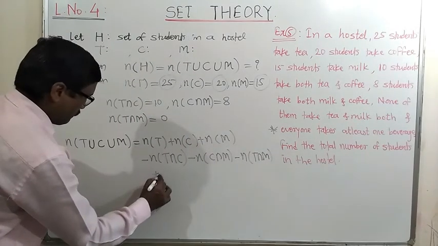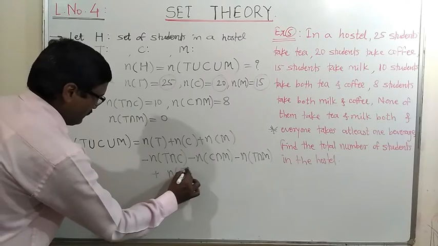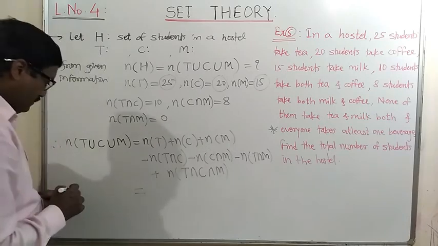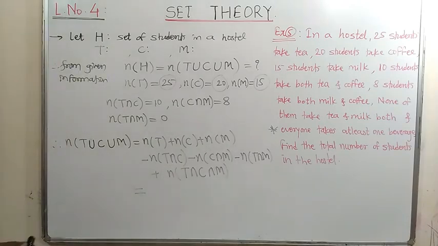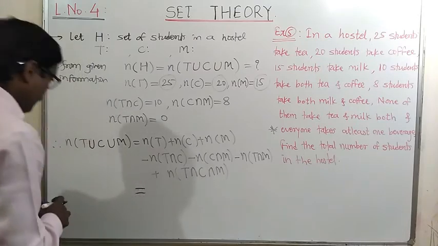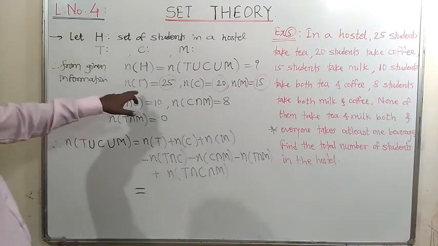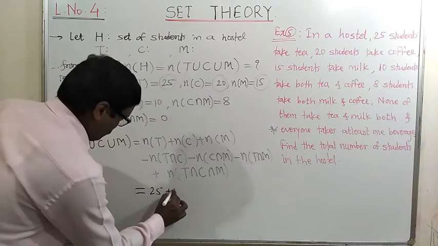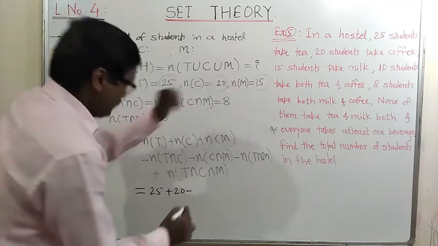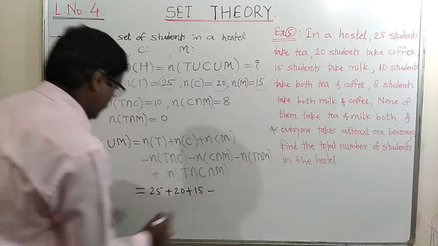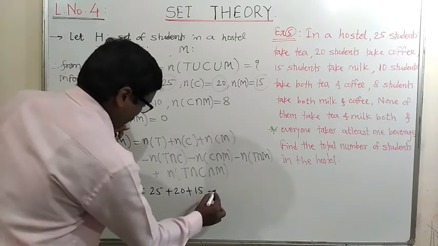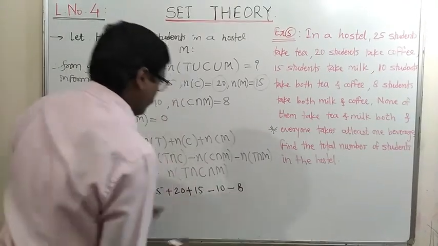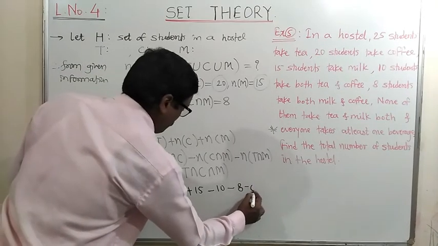And last, add the number of elements in T intersection C intersection M, so that we get: this is equal to number of elements in P is 25, plus number of elements in C is 20, plus number of elements in M is 15, minus number of elements in intersection T and C, that is 10, C intersection M, it is 8, minus T intersection M is 0, and add.